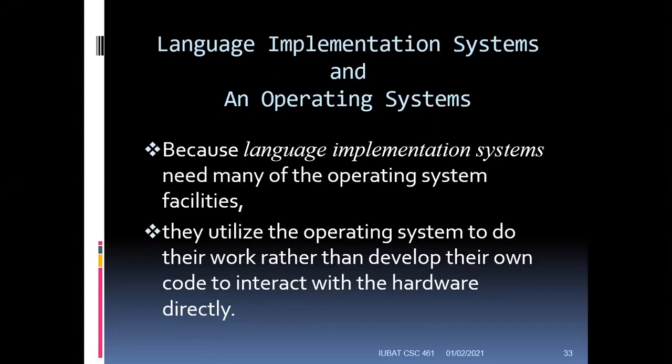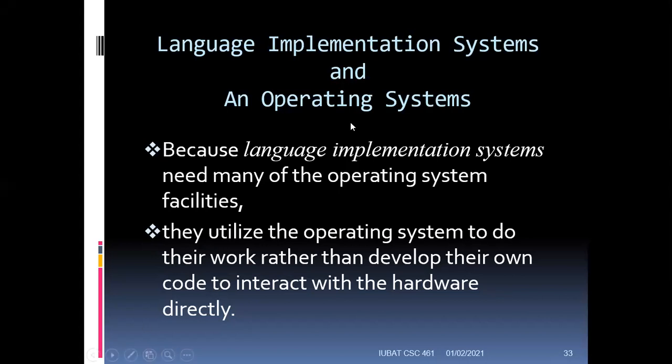So in today's class, we will start with implementation systems and operating system and what is the relationship between them. The relationship is when you write a program in a higher level language, the computer doesn't understand that, as we have discussed in our last class. So what we do, we actually translate the code into the machine code.